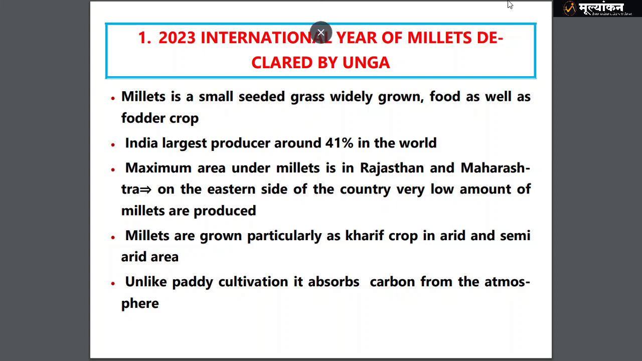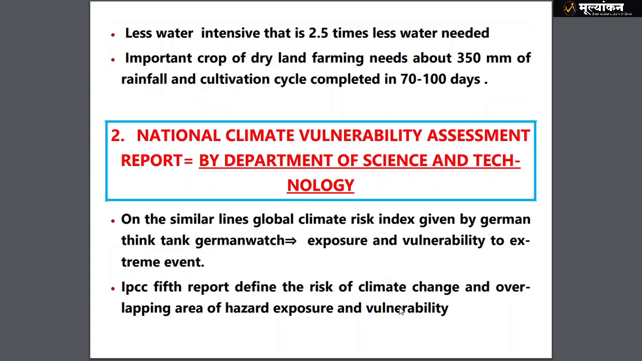First is 2023, International Year of Millets, declared by the General Assembly. Millets is a small seeded grass. India is the largest producer, producing 41%. Maximum area is under Rajasthan and Maharashtra, so it is a dry land crop, you can predict. Millet is grown as a kharif crop in arid and semi-arid areas, and unlike paddy cultivation, it absorbs carbon. So you can say it does not contribute much to the greenhouse effect. It needs very little water, 2.5 times less water, and the comparison is done with the wheat crop. It is an important crop of dry land farming and needs only 350 mm, which we had already seen.